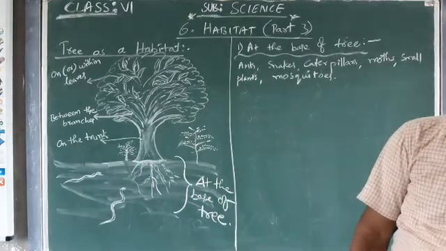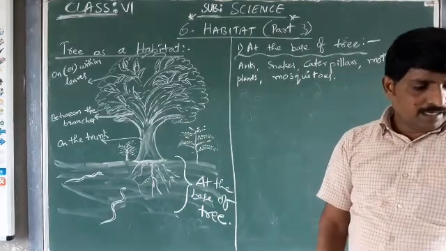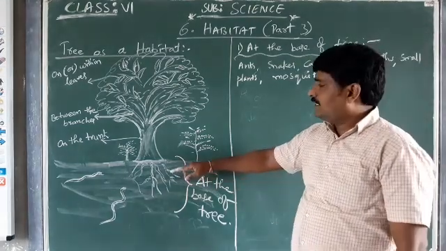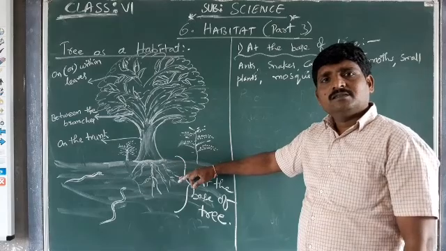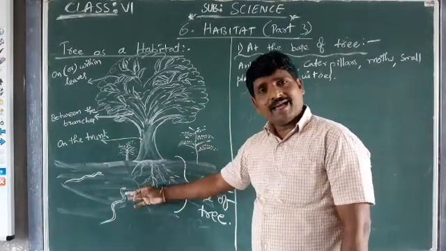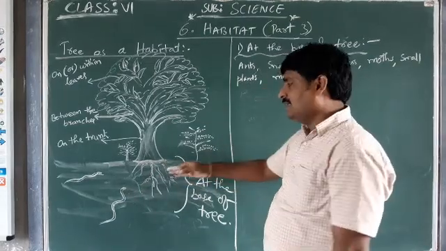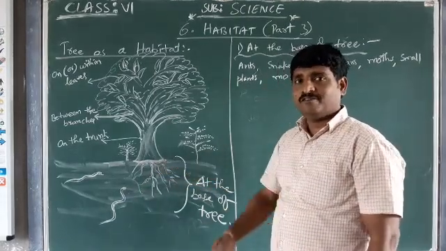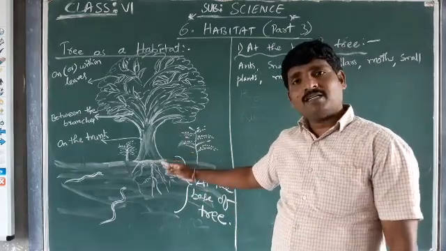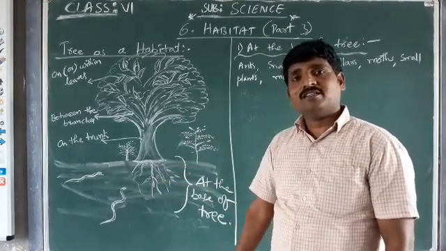Okay, these are some organisms that we are going to see at the base of the tree. Here we have some plants, some snakes, and ants can live at the base, under the tree. Caterpillars, moths, small insects and mosquitoes can also have their life existence.